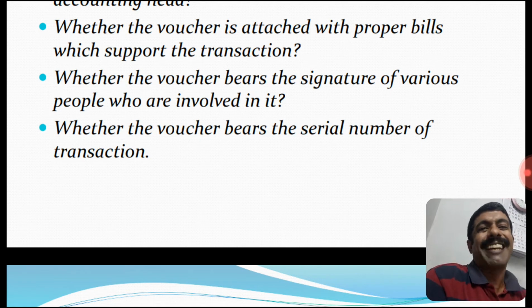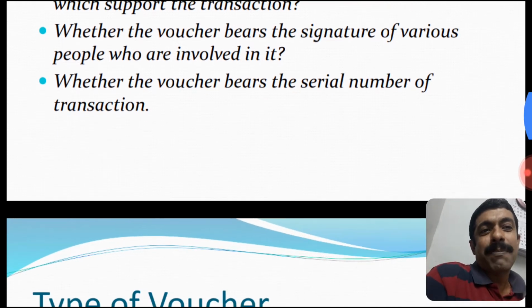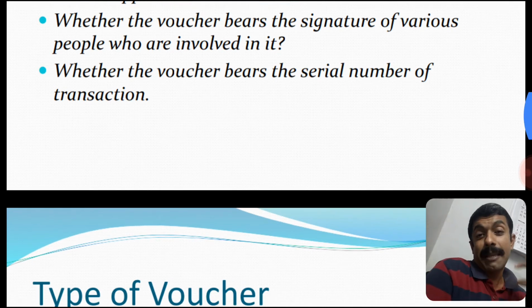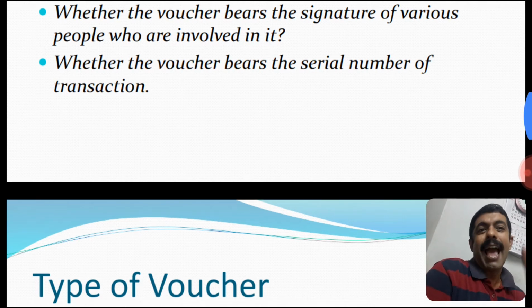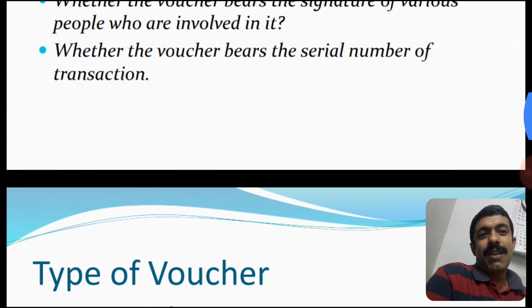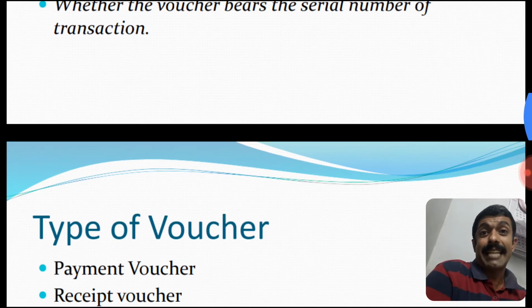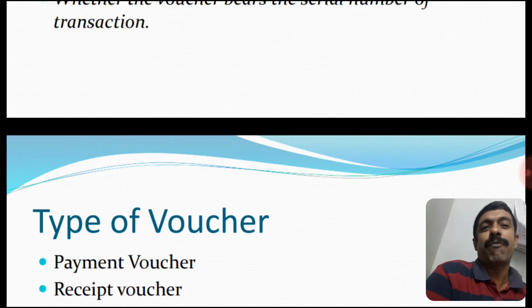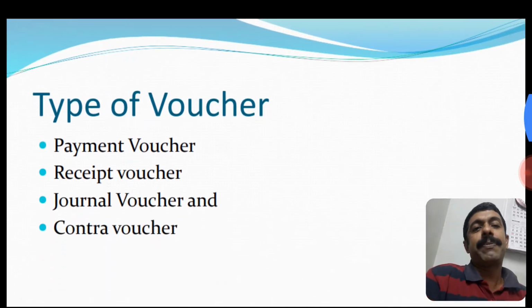We have already seen the thumb rule. It should bear it. There is no compromise in thumb rules. Whether the vouchers bear the signature of the persons involved: the person who made the voucher, and that it is authorized and approved. And whether the vouchers bear the series number of the transaction. Each transaction has a series of numbers 1, 2, 3, 4, likewise JV, payment.